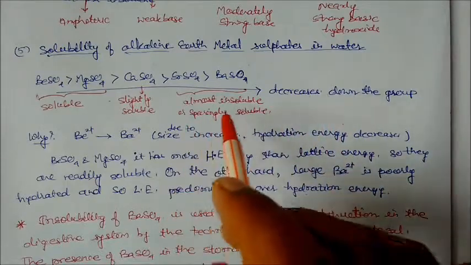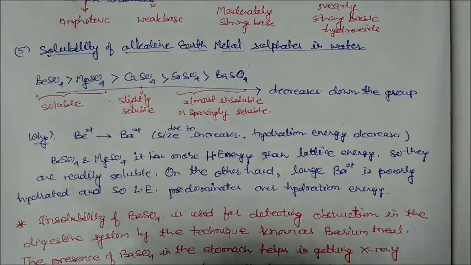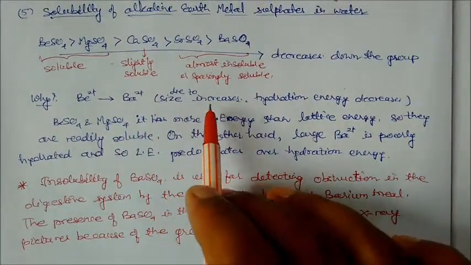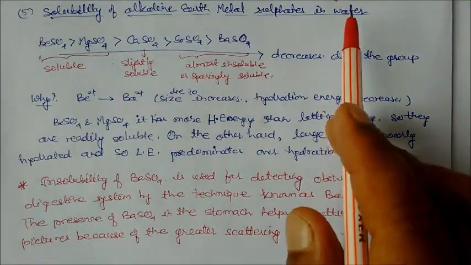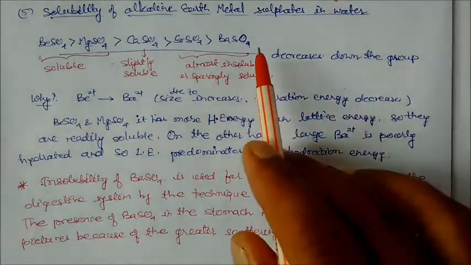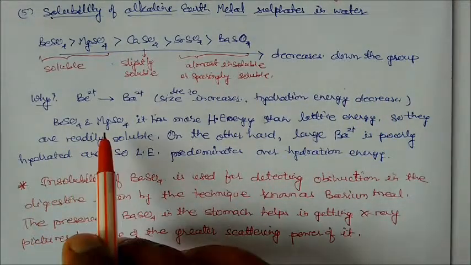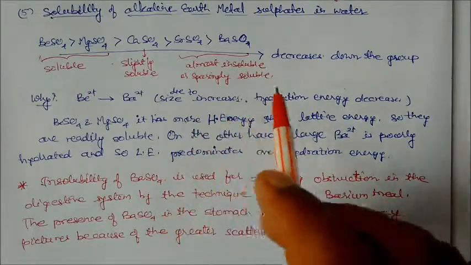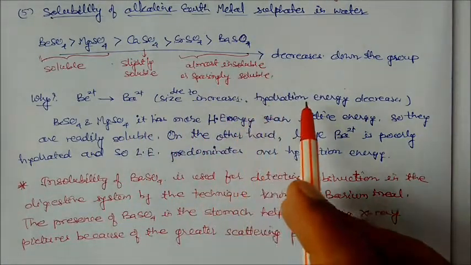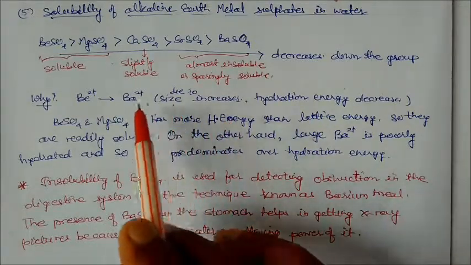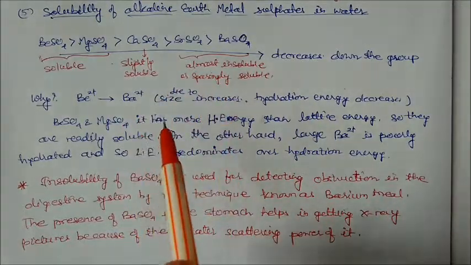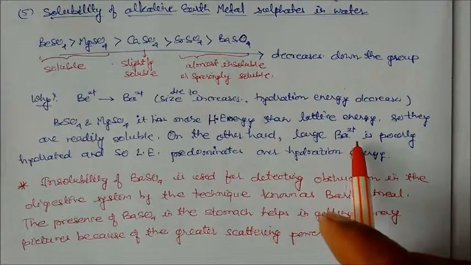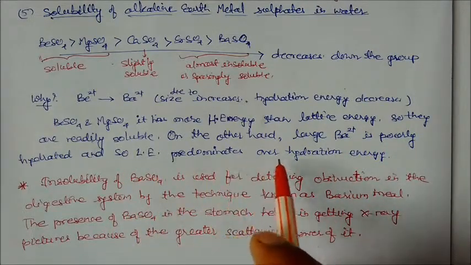Now the question is why some are sparingly soluble and why others are more soluble. Again, from beryllium to barium the size increases. If size increases, then hydration energy decreases. In these cases the hydration energy decreases for the sulfate. For beryllium sulfate and magnesium sulfate, hydration energy is more than lattice energy, just the reverse of carbonates. In carbonates the hydration energy was increasing, but in sulfates it is decreasing, because the size of the sulfate is more than the size of the carbonate. So they are readily soluble. On the other hand, the large barium ion is poorly hydrated, so lattice energy predominates over the hydration energy.